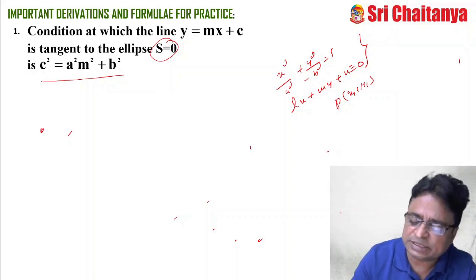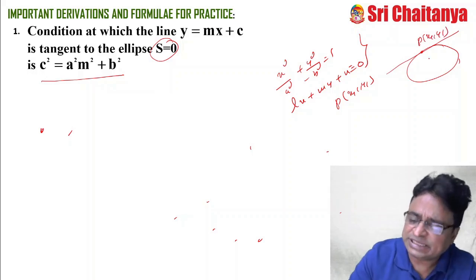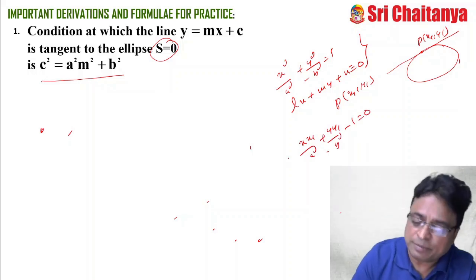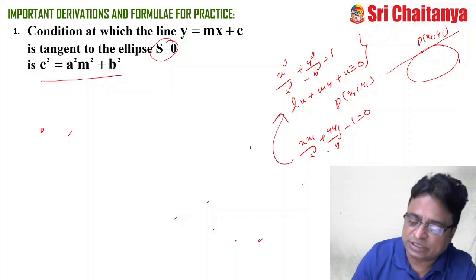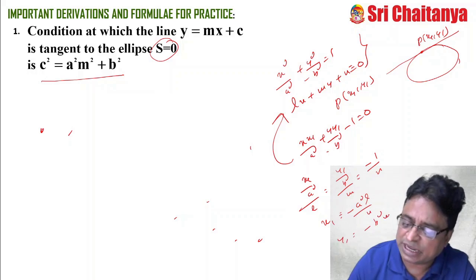Point of contact means, for this ellipse, the line touches the ellipse at this particular point. Since it is a tangent, I want to find the equation of the tangent at (x1, y1). That is xx1 by a square plus yy1 by b square equal to 1. That is the equation of the tangent at (x1, y1). But this is our same tangent, so you just compare: x1 by a square by l equal to y1 by b square by m is equal to minus 1 by n. Therefore, x1 is equal to minus a square l by n, and y1 equal to minus b square m by n.